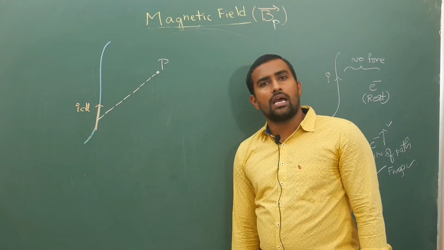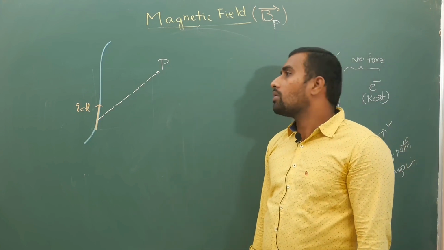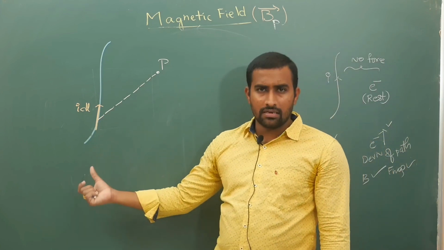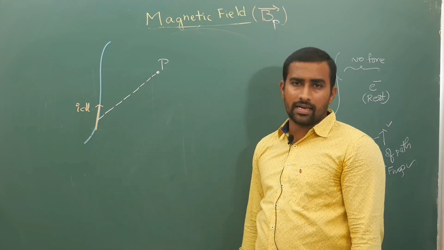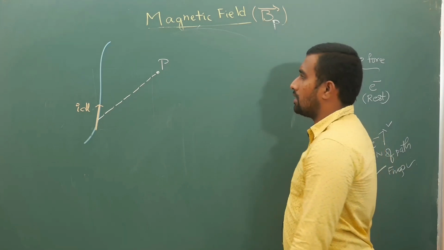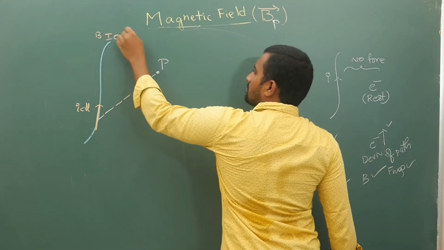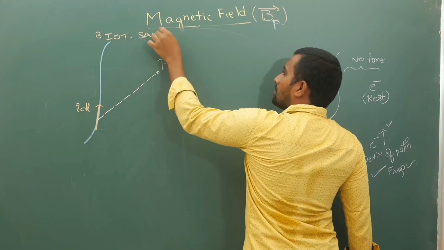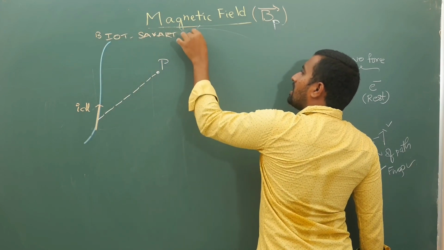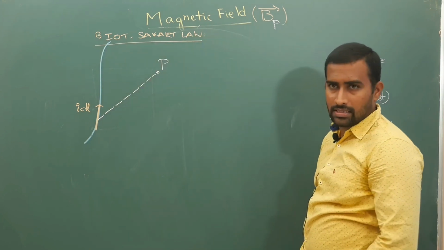Later we will use Ampere's law for calculation of the magnetic field, that part we will see later. But first, for calculation of the magnetic field because of a straight wire, we are going to see the Biot-Savart law. In this we will calculate magnitude and direction for straight wires like this.